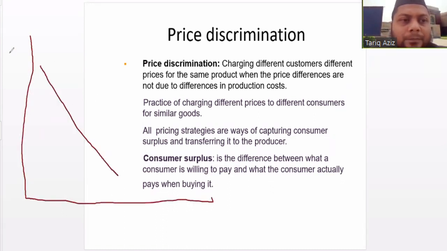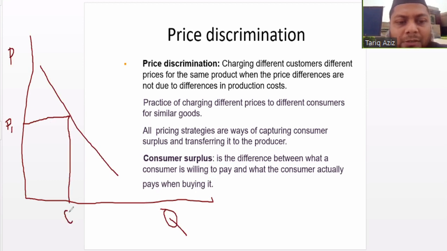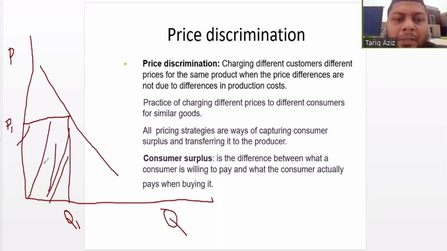This is the demand curve. This is price. This is Q. If the firm decides to sell at P1, then it will be able to sell this much quantity, that is Q1. And this region is actually the total revenue of the firm: P1 multiplied by Q1. That is the total revenue of the firm.